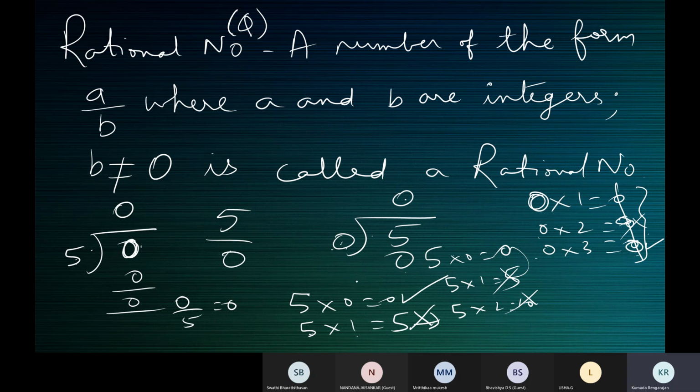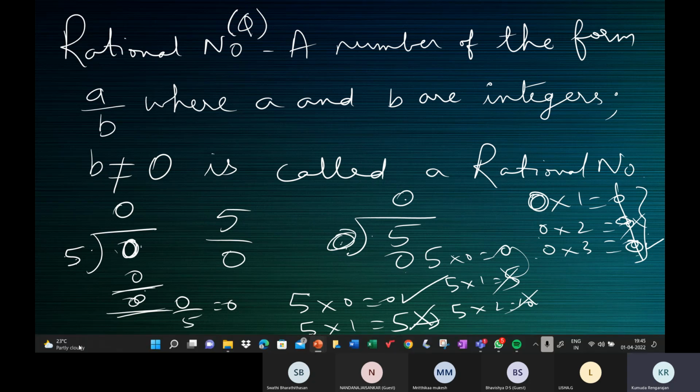When the numerator is 0, yes, you can finish the division: 5 zeros are 0 and 0 is the remainder. But when the denominator is 0, you cannot complete the division at all, because everything will produce 0. Have you finished writing the definition, children? I need to clear the slide.